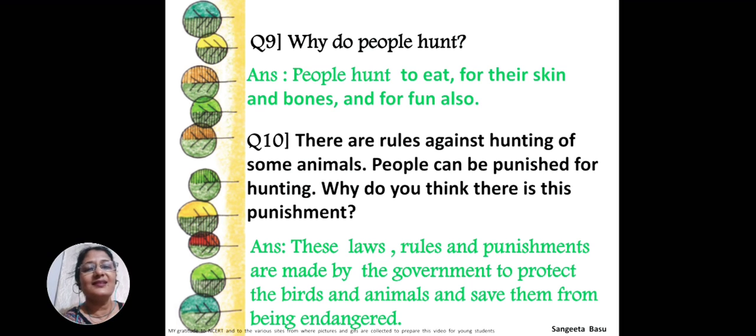These laws, rules and punishments are made by the governments to protect the birds and animals and save them from being endangered. There are many animals and birds which were there some years before, but now they have all vanished, died. And that is called being endangered. You were taught in the previous lesson also, A Day with Nandu. You can watch my video on A Day with Nandu also.